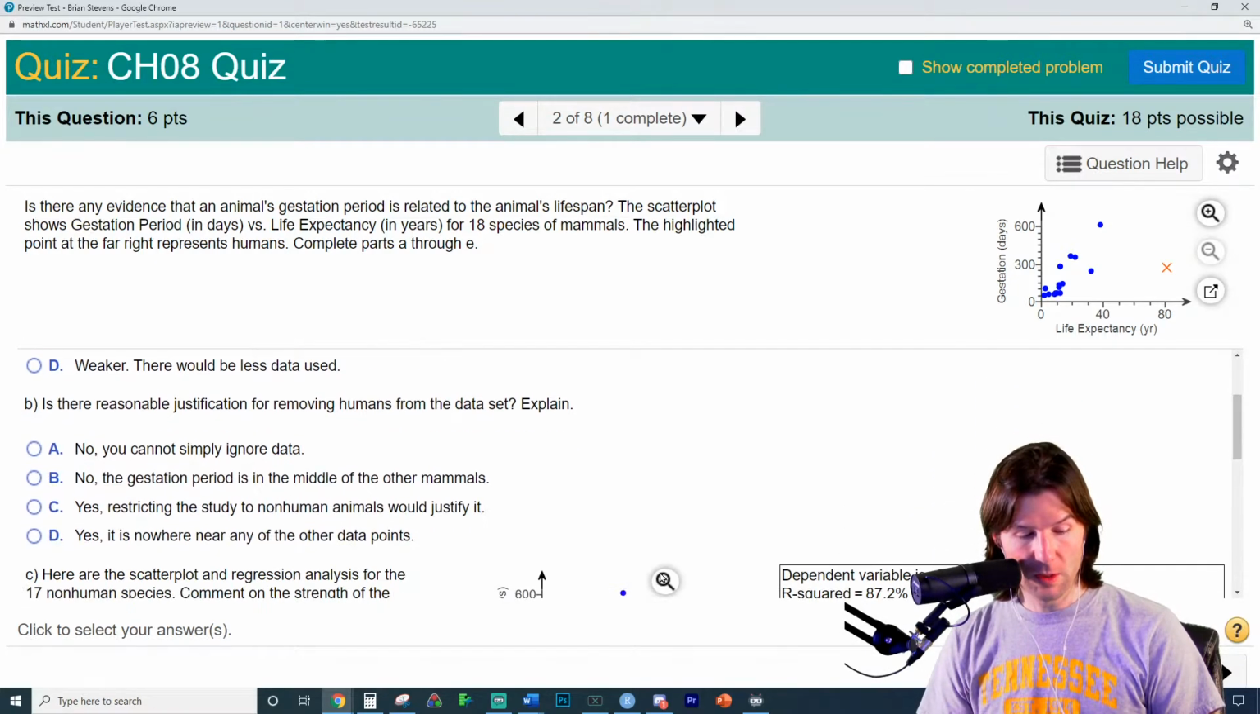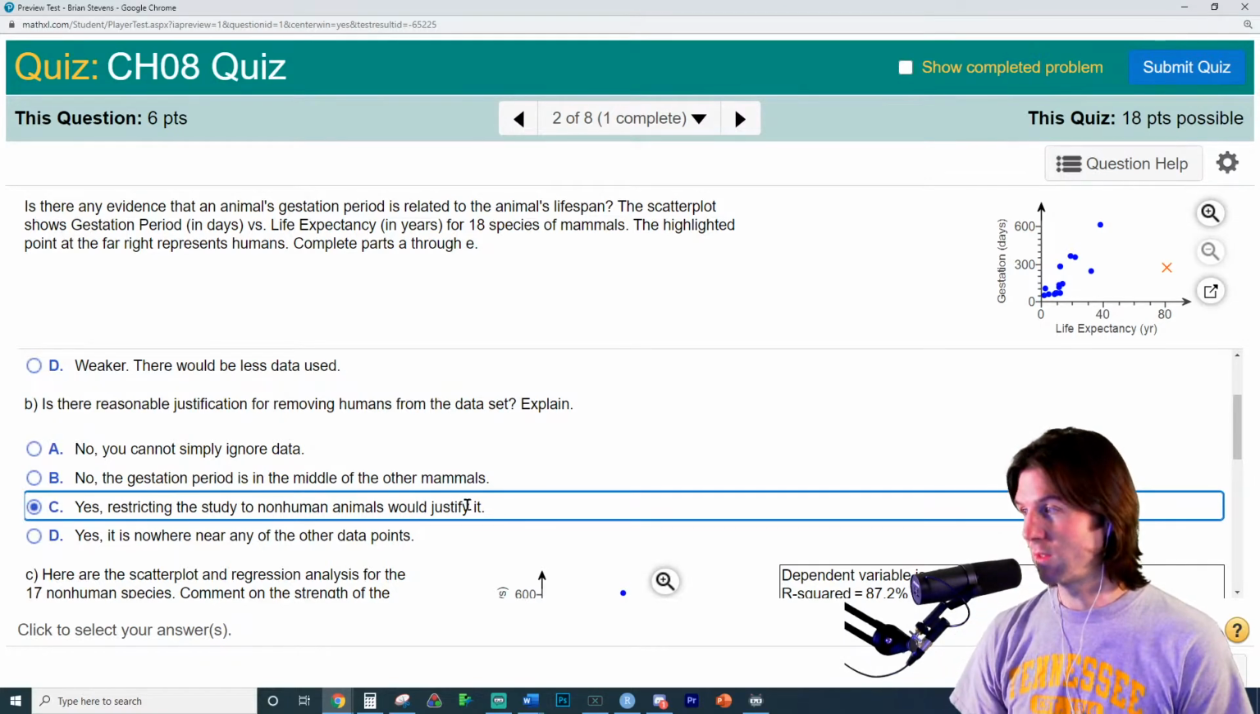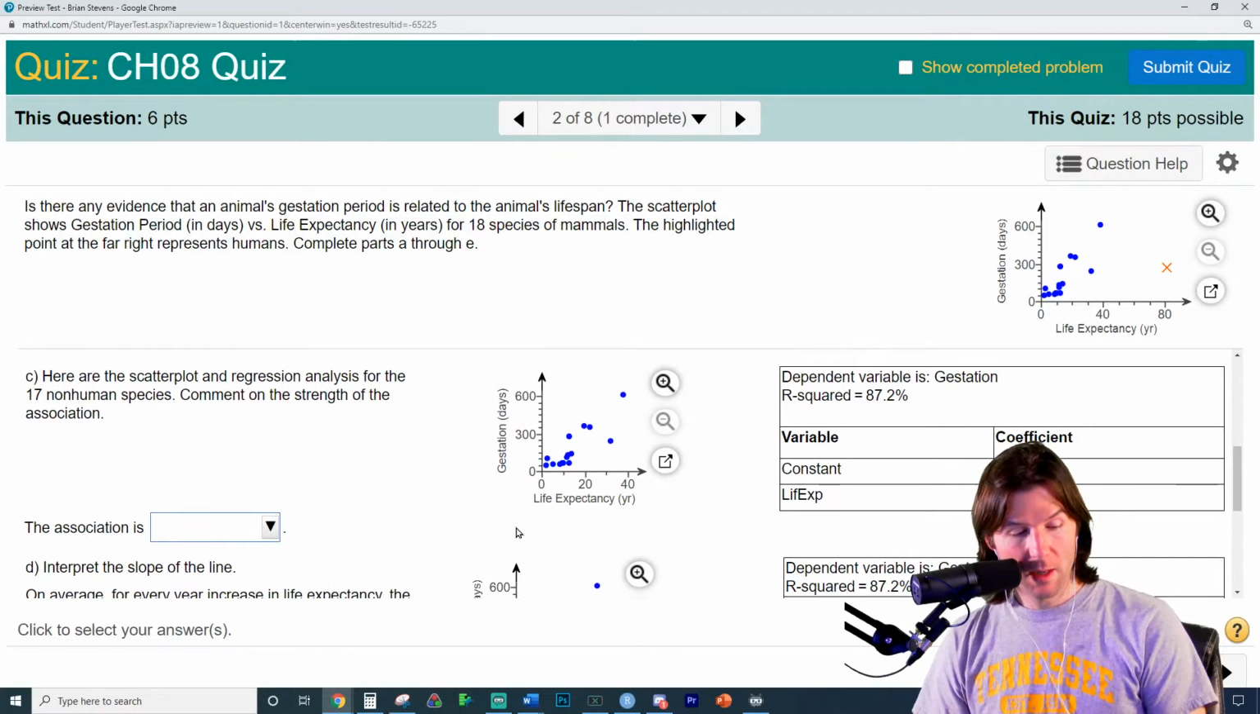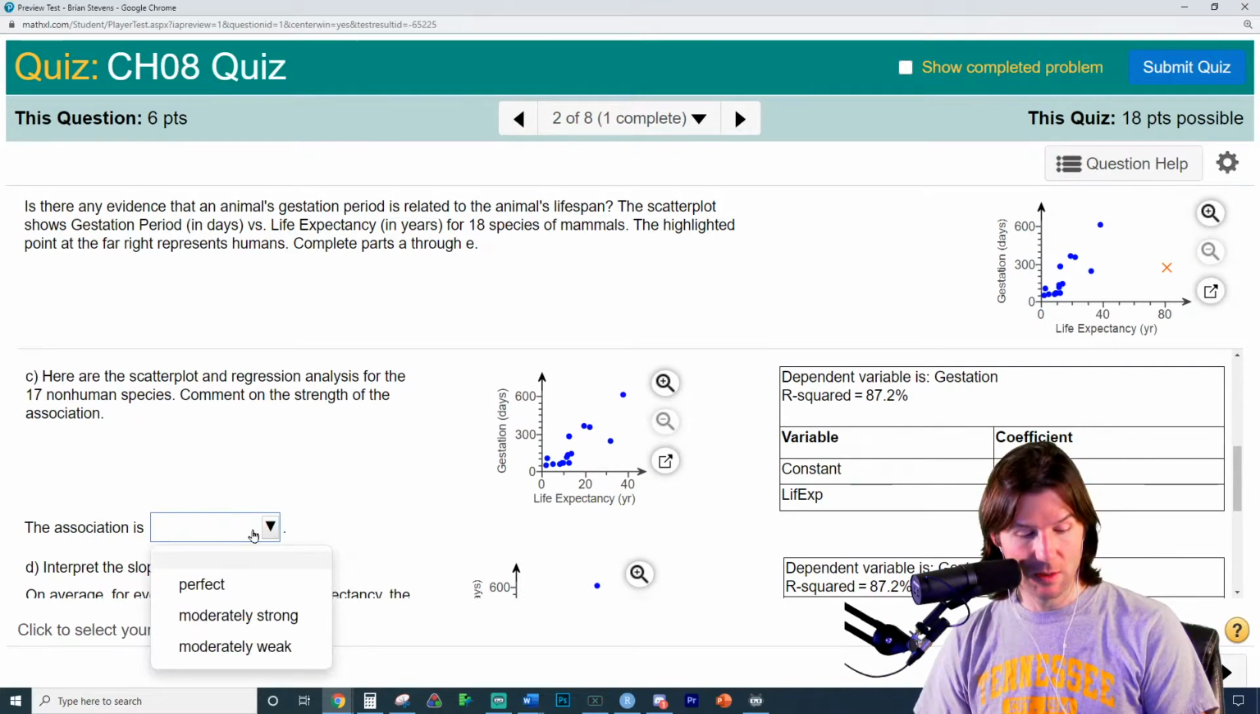Yep. Is there a reasonable justification for removing humans? Sure, just say it's for non-humans. As long as you're saying your study, we studied non-humans, cool. Here's the scatter plot. The association is, and remember before it said not too strong, so I don't think we're going to go weak now.